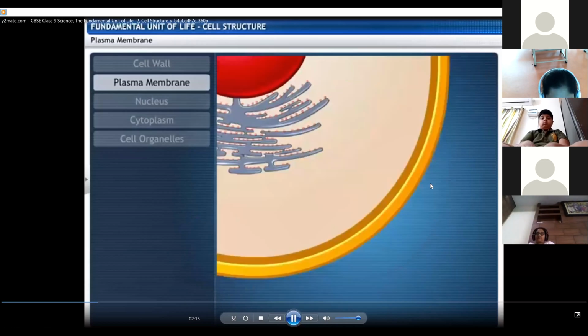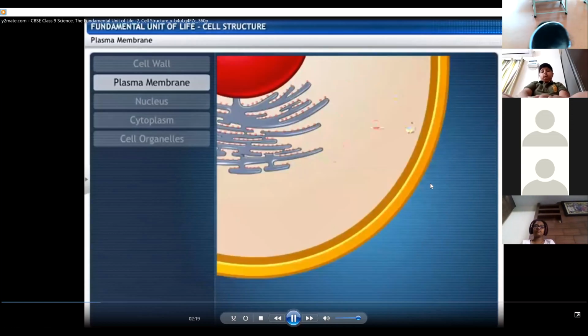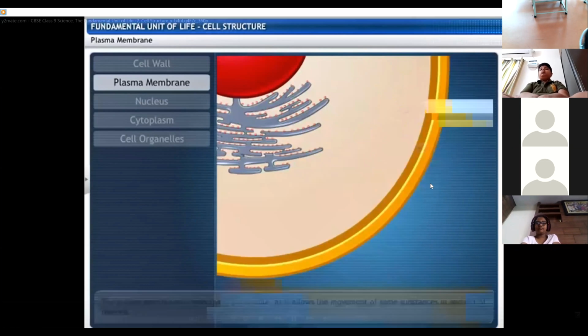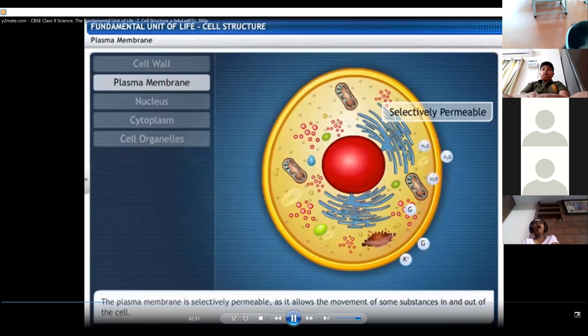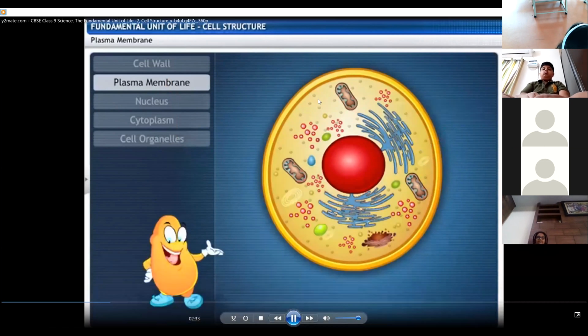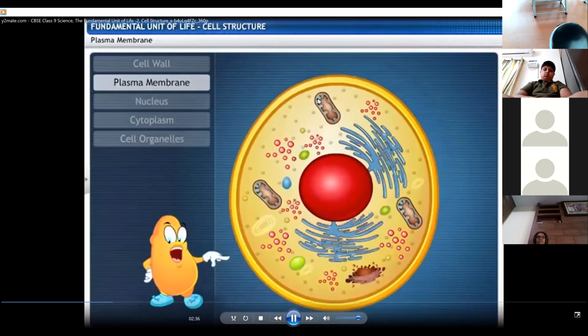It is a living membrane made of lipoproteins. The plasma membrane is selectively permeable as it allows the movement of some substances in and out of the cell. That's my selectively permeable plasma membrane. I'll show you the different ways in which substances move through it.